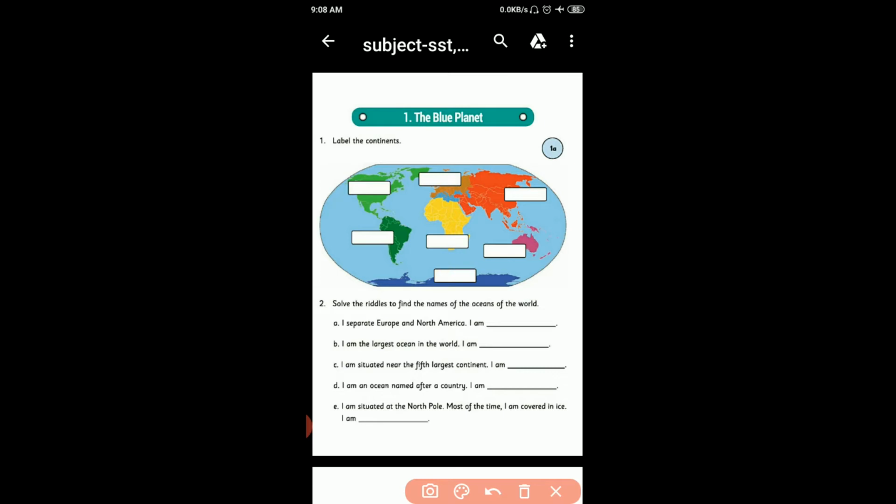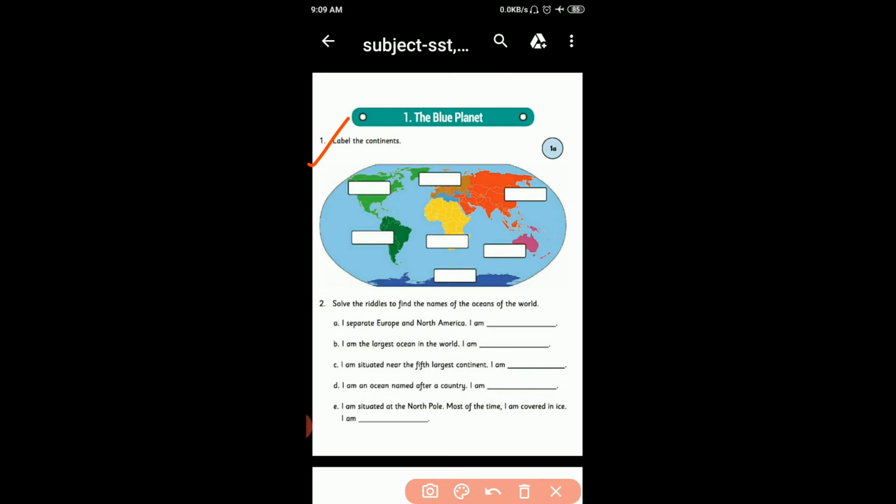Now, students, what is a continent? The single landmass broke into several large pieces of landmasses called continents. Students, first activity, label the continents. Okay?